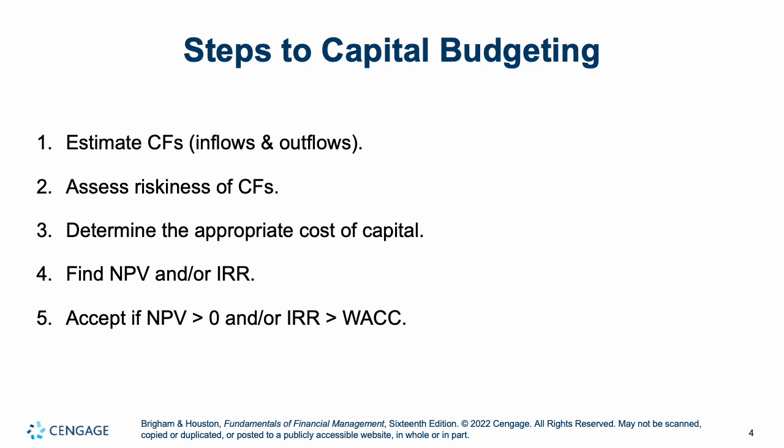So those are two scenarios, NPV and IRR, which can determine whether or not to take on a project.